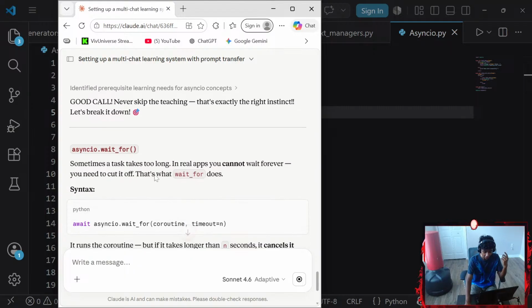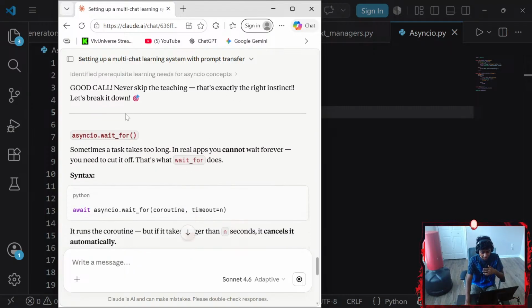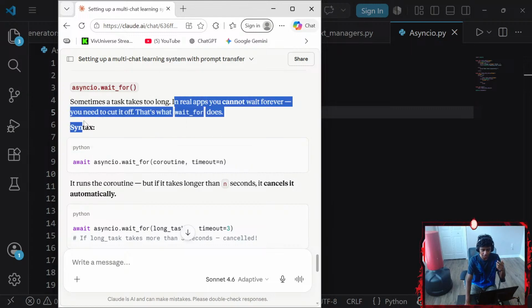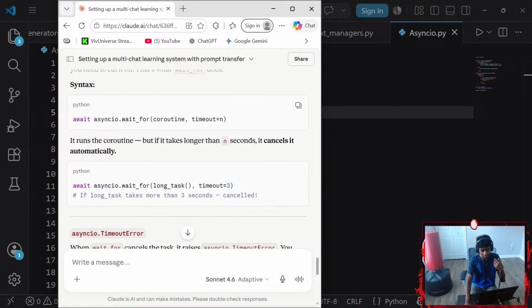Okay, good call. And never skip the teaching. That's exactly the right instinct. Let's break it down. asyncio.wait_for: sometimes a task takes too long. In real apps, you cannot wait forever. You need to cut it off. That's what wait_for does.